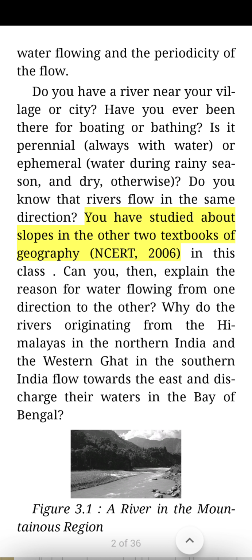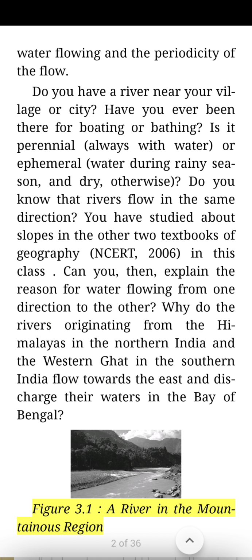You have studied about slopes in the other two textbooks of geography, NCERT, 2006. In this class, can you then explain the reason for water flowing from one direction to the other? Why do the rivers originating from the Himalayas in northern India and the Western Ghats in southern India flow towards the east and discharge their waters in the Bay of Bengal?